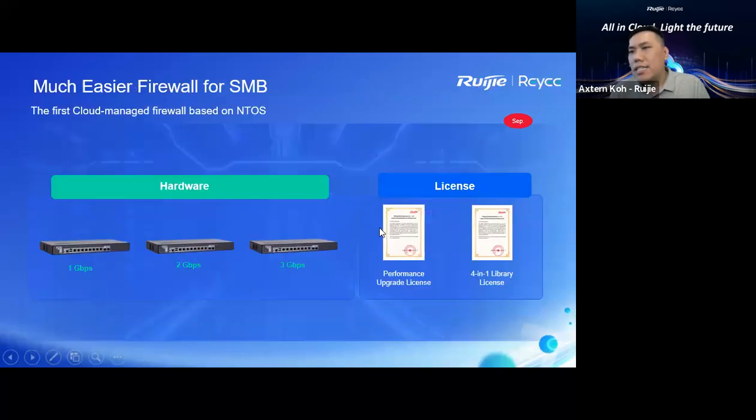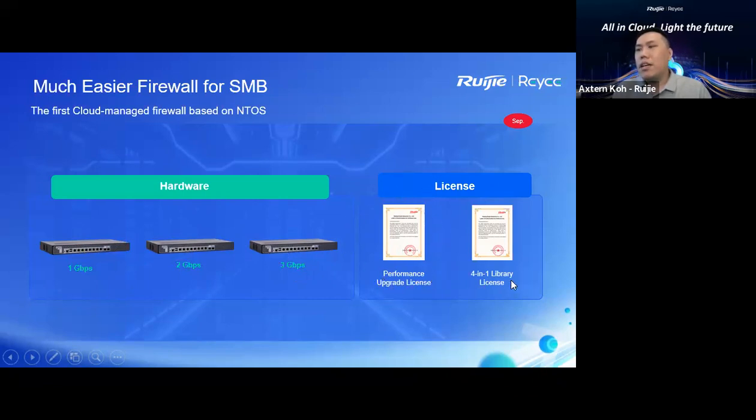Okay, and next, the firewall. For this year's Reyee, we are going to launch a firewall. I think the firewall price we already have on hand. We still discover it will be released within these 2 weeks. For the firewall part, we have only 1 model, but it is able to provide 3 capacities of throughput based on the firewall scenario. Based on this hardware itself, it can support 1 Gbps throughput. You can upgrade the license up to 2 Gbps throughput, and upgrade the license up to 3 Gbps throughput. This license we call the performance upgrade license.